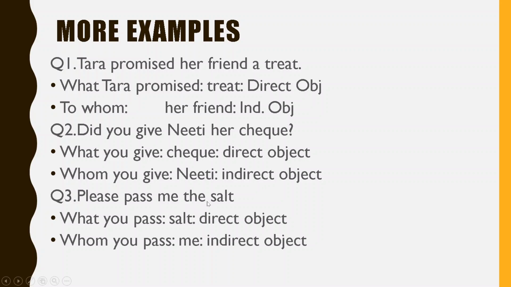Please pass me the salt. What do you pass? Salt. So salt will be the direct object. Whom do you pass? Me. Me will be the indirect object. Is it clear? I think everybody is clear because it has already been done.